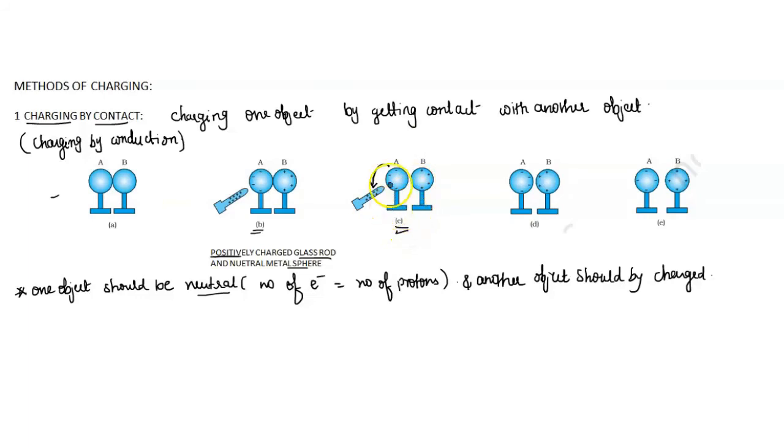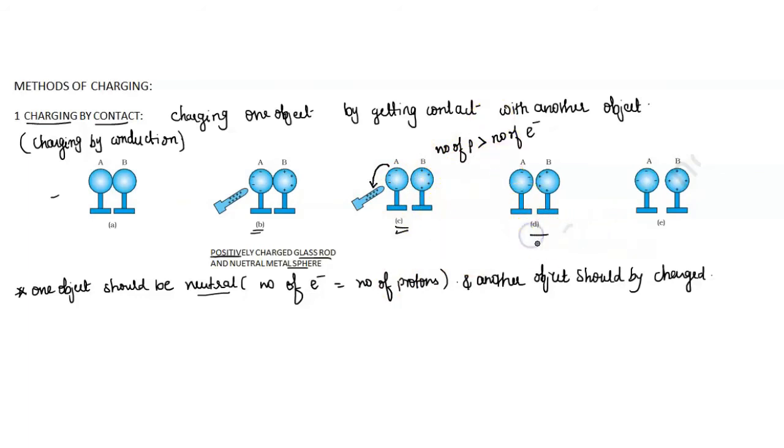Hence this metal sphere becomes positively charged because electrons move out of the metal sphere. So the number of protons becomes greater than the number of electrons. This means the metal sphere becomes positively charged.